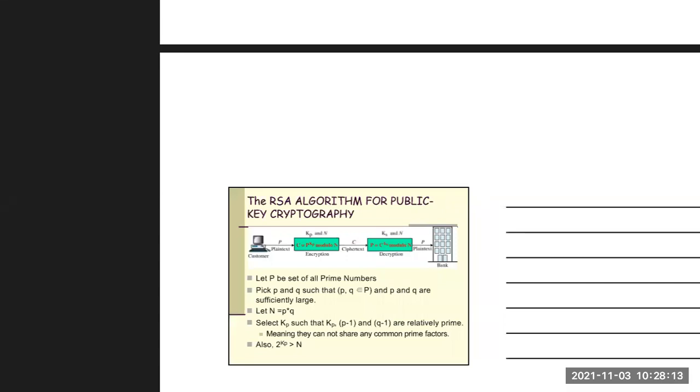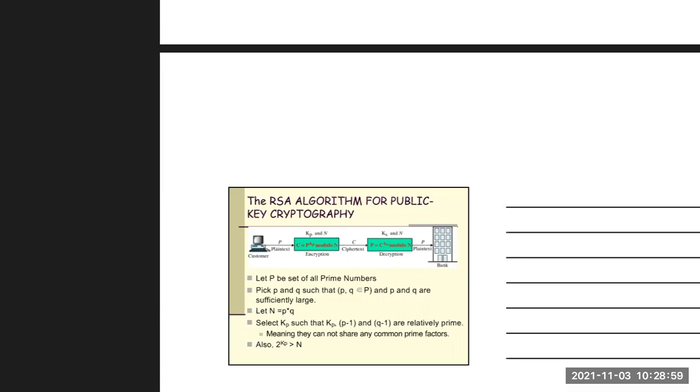Then we compute p into q. These two numbers we multiply, and we get the result as capital N. Then we select Kp such that Kp, p minus 1, and q minus 1 are relatively prime, meaning they cannot share any common prime factors, and 2 to the power Kp is greater than or equal to capital N.